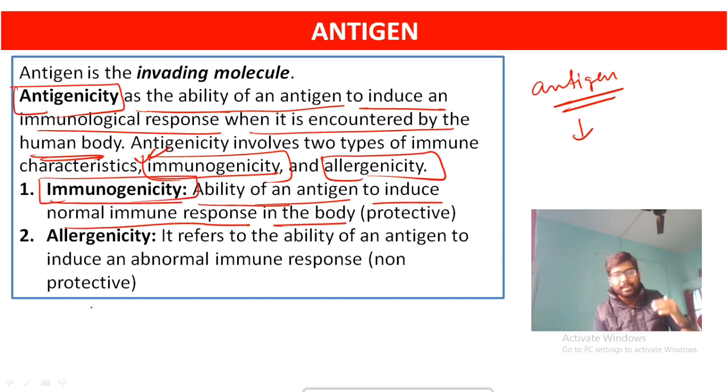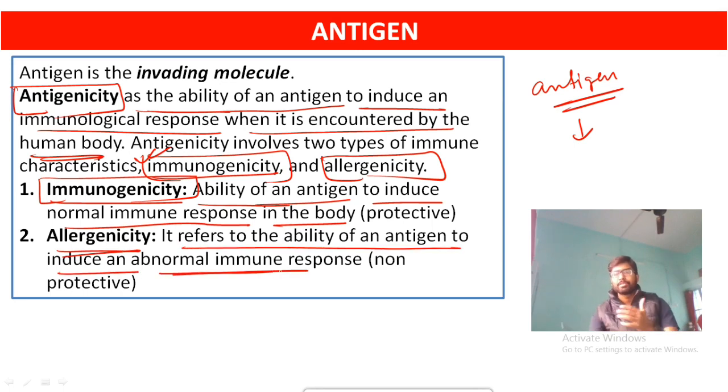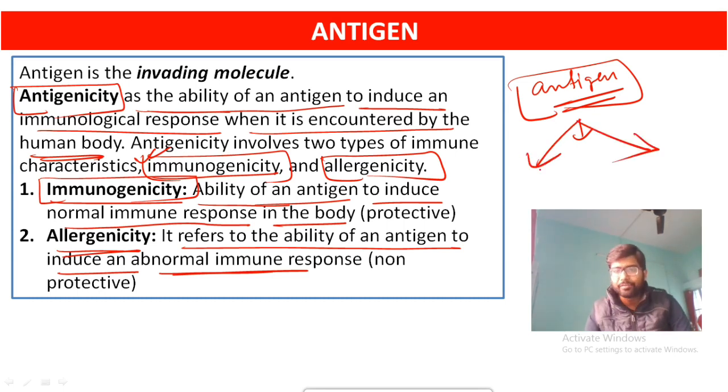Okay, and allergenicity, what is allergenicity? That means it refers to the ability of an antigen to induce abnormal immune responses. That means your antigen is going to enter inside your body. If the antigen is antigenic in nature, then it is going to activate your body's immune system. So the immune response can be of two types.